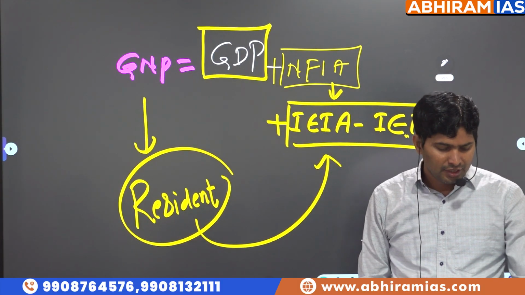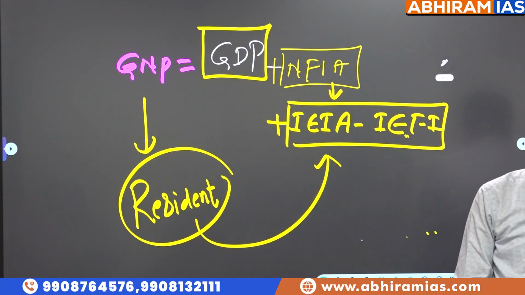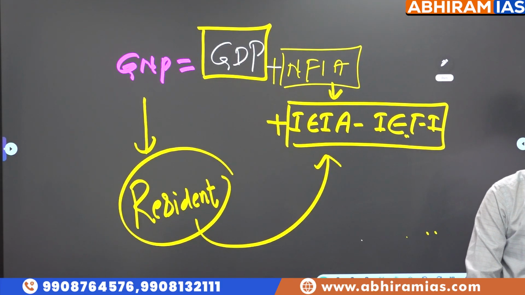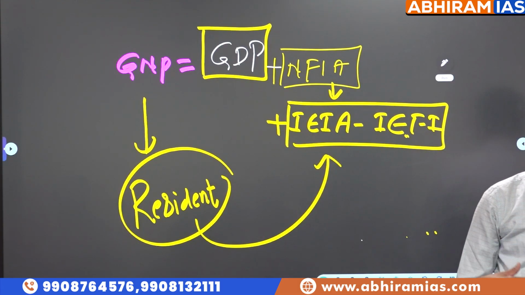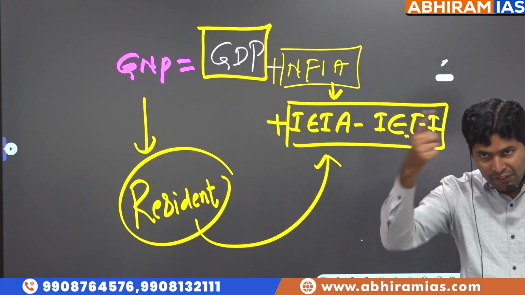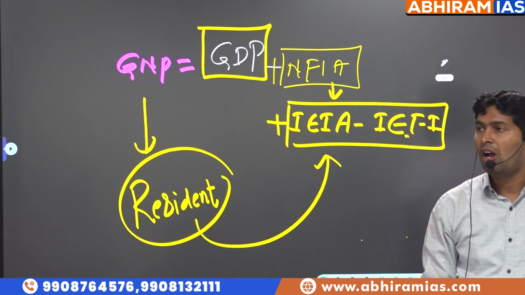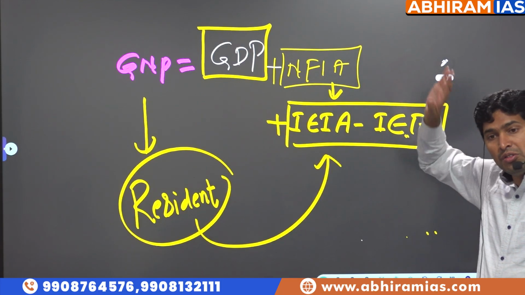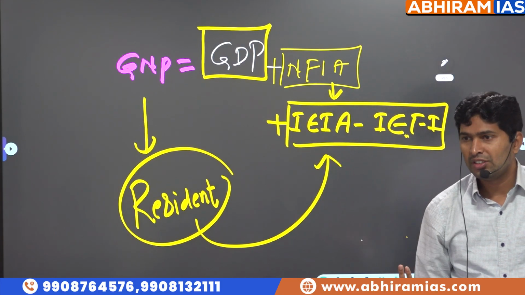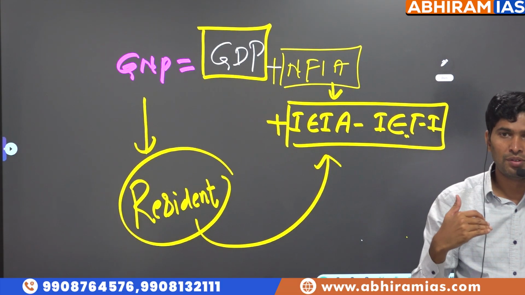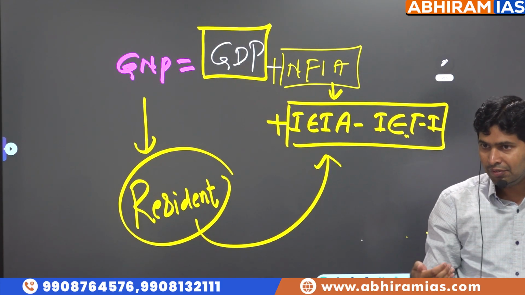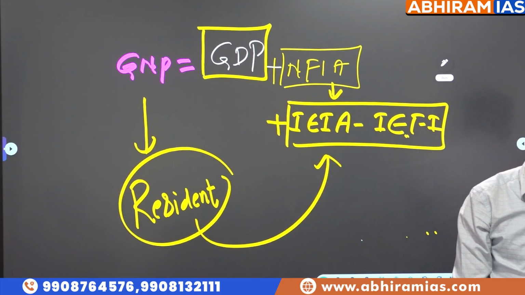In a simple way to tell, from last April 1st to March 31st, what are the various goods and services produced by our residents in different parts of the world? Look at the word. Our residents are producing different goods and services in different parts of the world. Meaning, how much we are getting from the world. And foreign residents are also earning in our country by producing goods and services. Whether incoming is more or outgoing is more, the difference is called net factor income from abroad. Because in GNP calculation, what is considered?